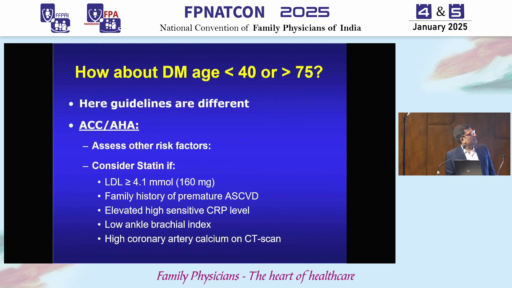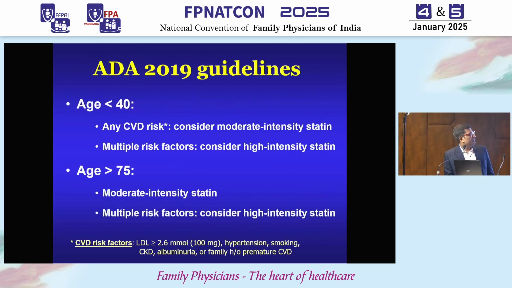Now coming to the question that if the patient is diabetic but less than 40, or if the patient is diabetic and more than 75, what is to be done? So here the guidelines are different. The ACC-AHA says that you should assess other risk factors. For example, is the LDL more than 160? Is there family history of premature ASCVD? Is there elevated CRP levels? What is the ABPI index? And what is the calcium score on the CT scan? So if any of this is positive, then less than 40 diabetic should be on statin, otherwise he may not be on statin. Very clear.